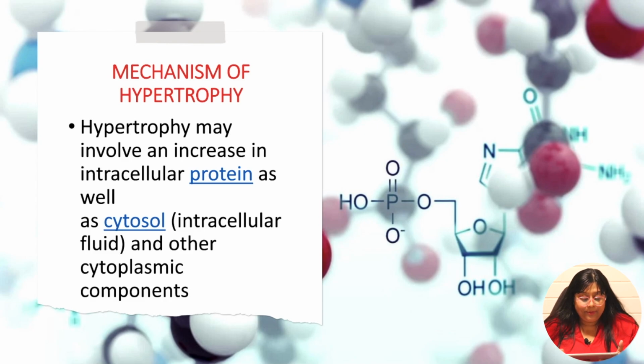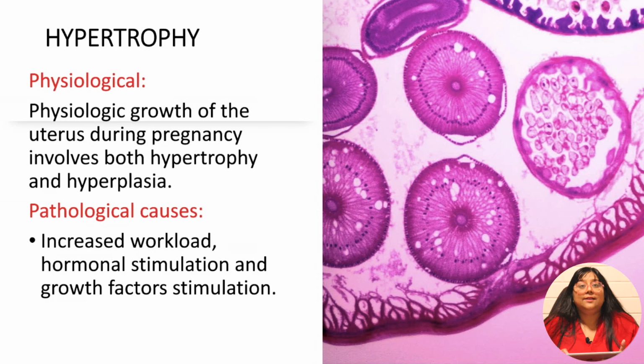Well, in hypertrophy, there is increase in intracellular proteins as well as cytosol and other cytoplasmic components. To simplify it, the cell organelles are increasing in size because of increase in the number of the cytoplasmic organelles. That will cause increase in the cell size.